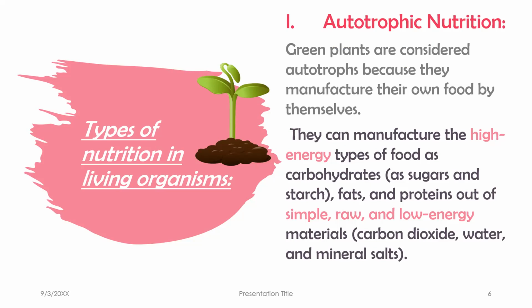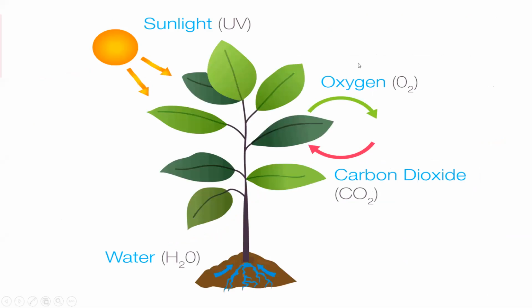So they are using the simple, raw, low energy materials, the inorganic compounds, to form high energy types of food like the macromolecules carbohydrates, fats, and proteins. Okay, so we are saying that they are using raw, simple, inorganic molecules.